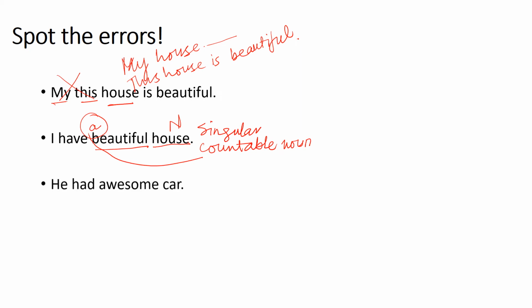Take another example, he had awesome car. अब आप देखो car is a countable noun and it is a singular countable noun. If it is a singular countable noun तो इसका मतलब है फिर मुझे यहाँ पे article तो लगाना पड़ेगा. He had an awesome car.